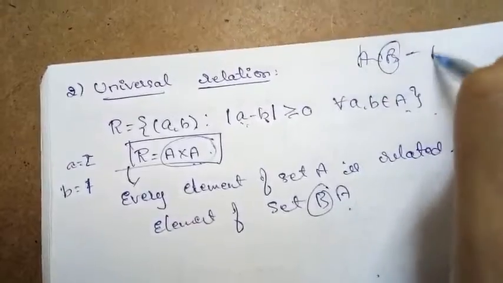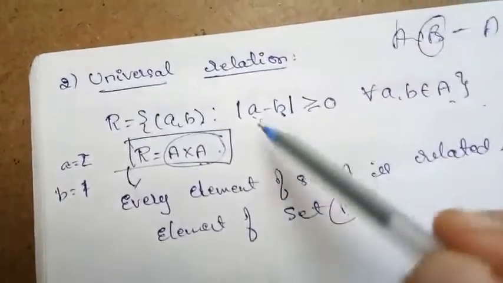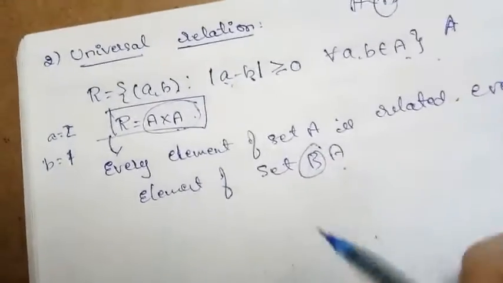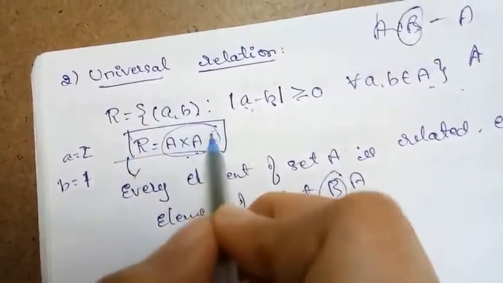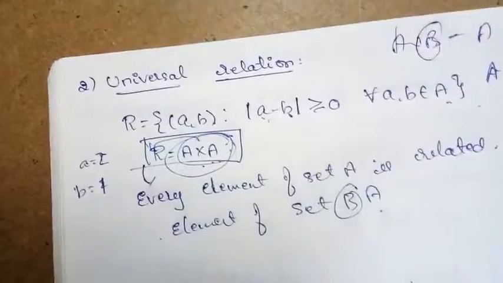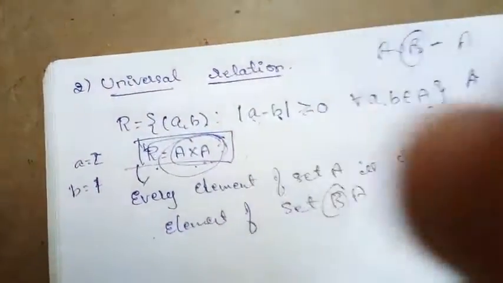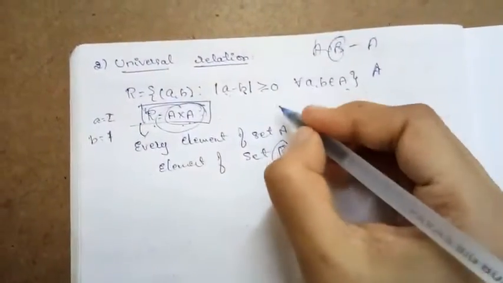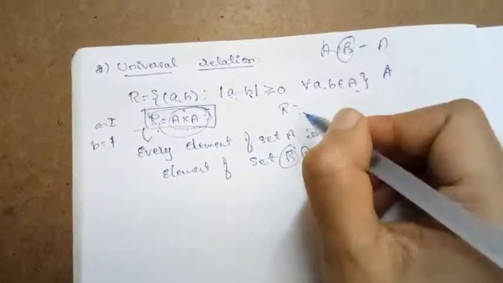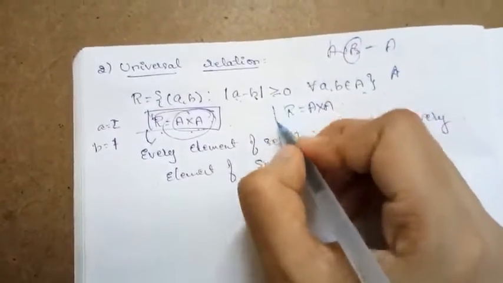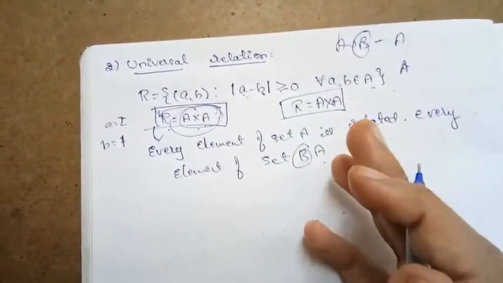So if every element of set A is related to set B, then such types of relations are called universal relations. Putting it in simple words, if our relation R is nothing but our whole Cartesian product, then such relations are called universal relations.